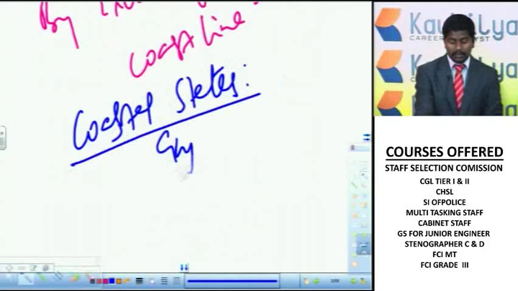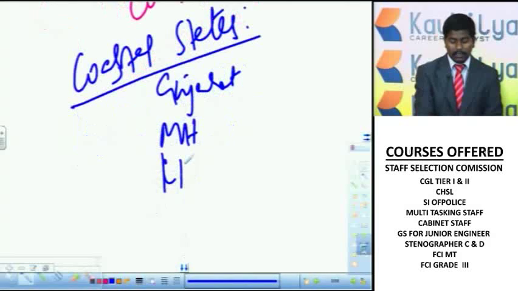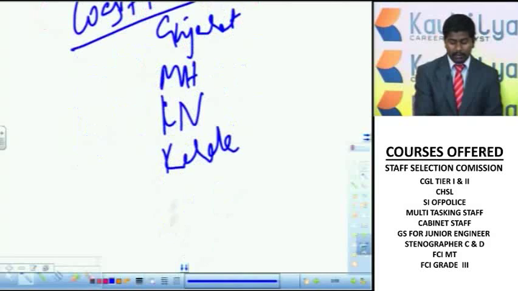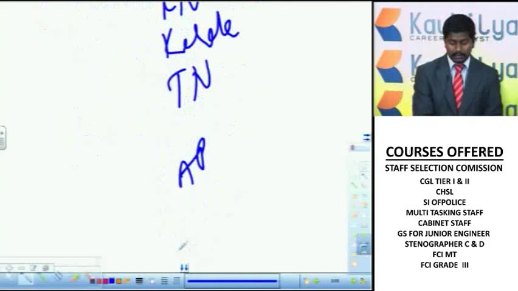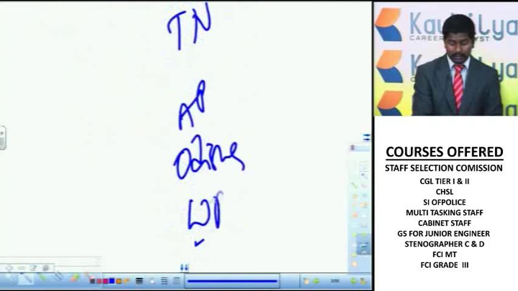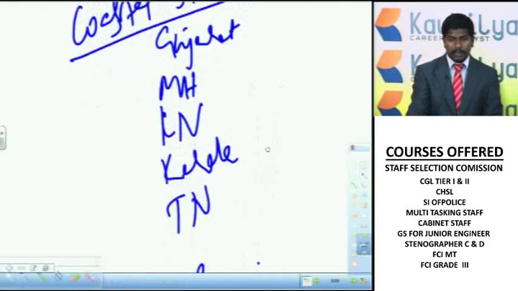These are Gujarat, Maharashtra, Karnataka, Kerala, Tamil Nadu, Andhra Pradesh, Odisha and West Bengal. So today these states are sharing borders with seas, and they are called coastal states.